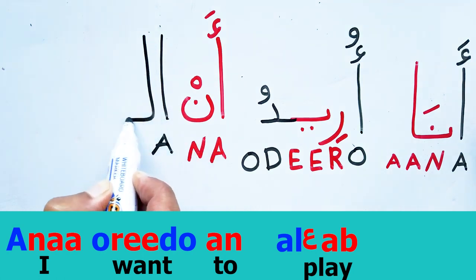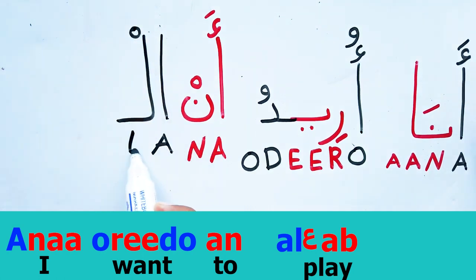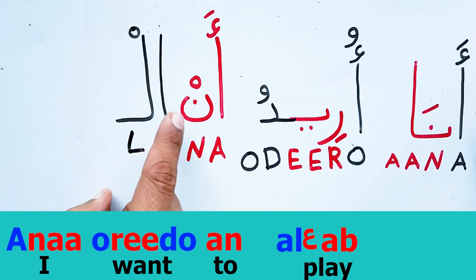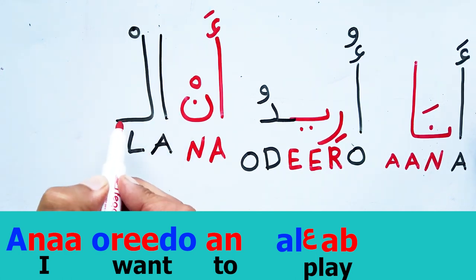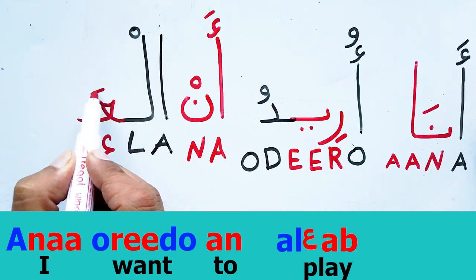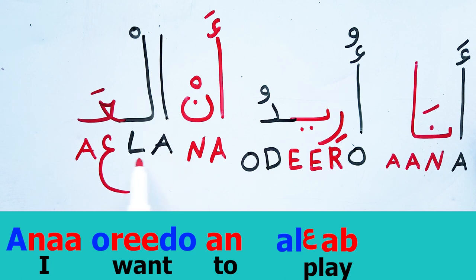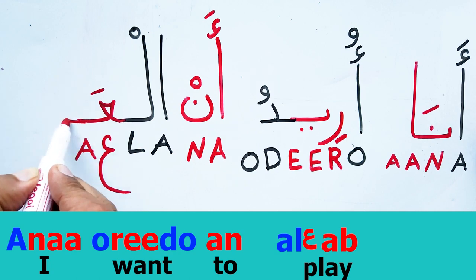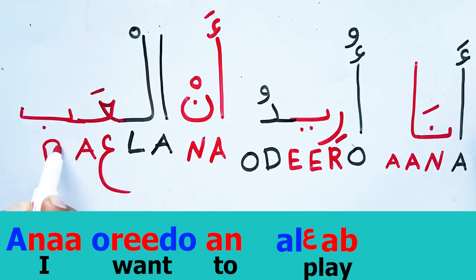L, the sound of L here. I will add sukun. What does it mean? It means I must pause on the letter. L. A. This letter we don't have the sound of in English, so I will keep it the same. And the A, this is fatha, it sounds like A. Al-A, al-ab. The sound of B. أنا أريد أن ألعب. I want to play.